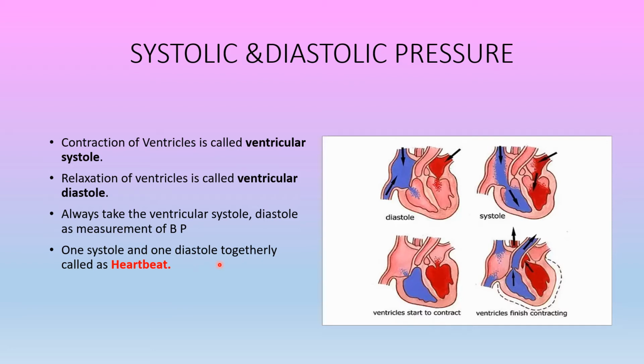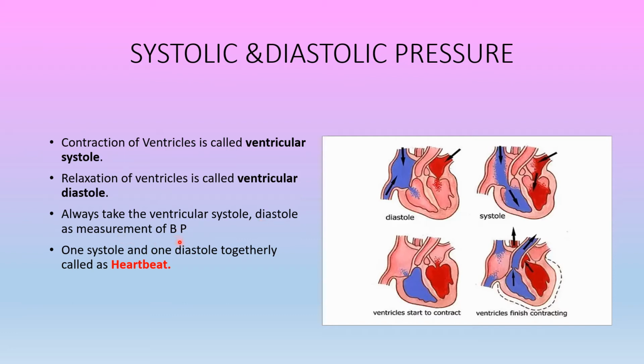Now systole and diastole together are called a heartbeat. So contraction and relaxation of the heart is called heartbeat, right? Always take the ventricular systole and diastole as the measurement of BP.